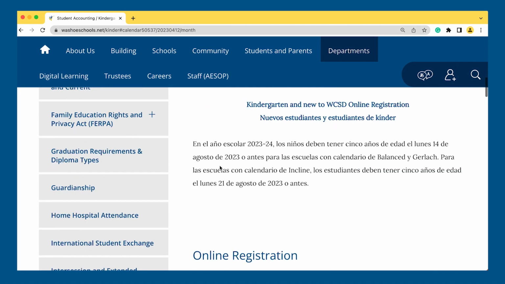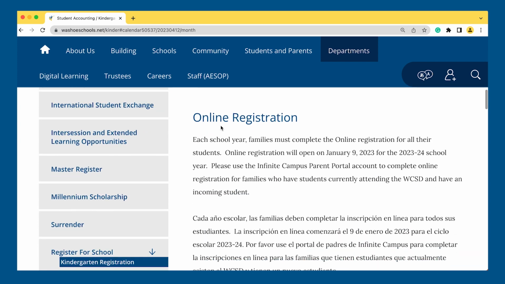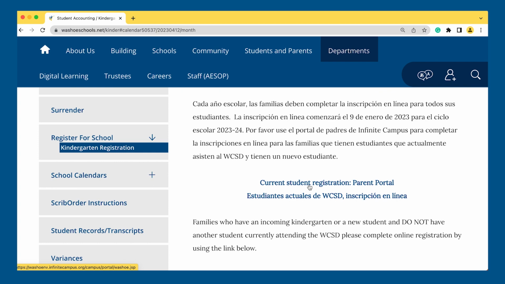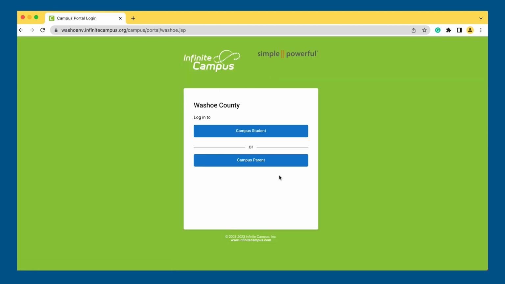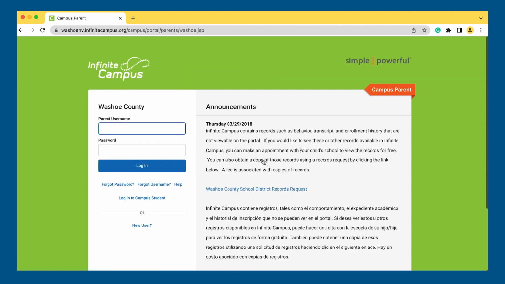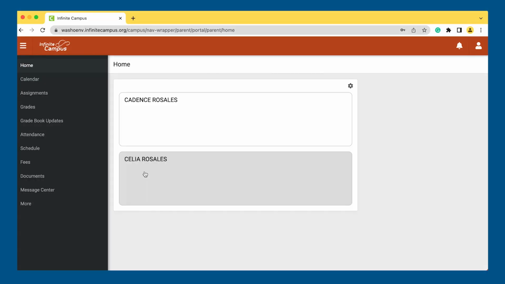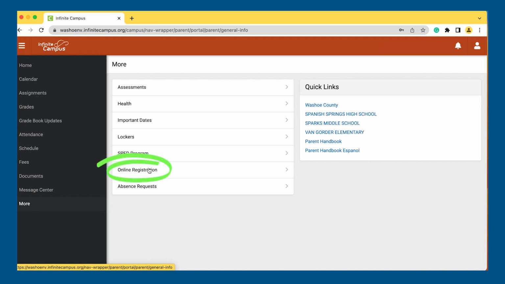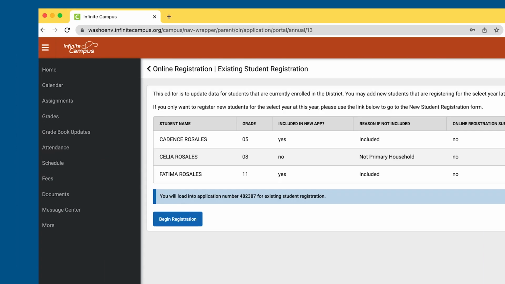For families with other children in the district, you need to use the Current Student Registration Parent Portal link to access your Infinite Campus Parent Portal. After logging into the account, on the left side, select More. Then on the New menu, select Online Registration. Click Start to go to the next screen, showing a list of current WCSD students.